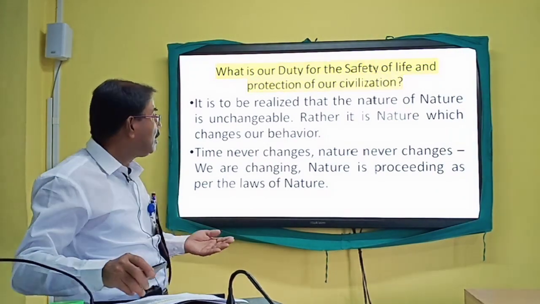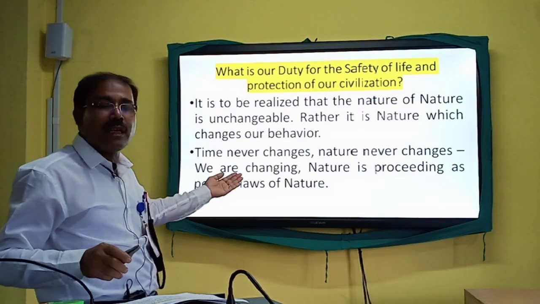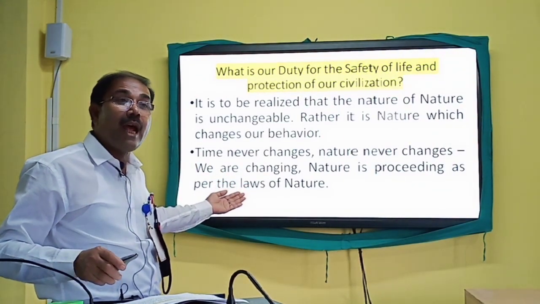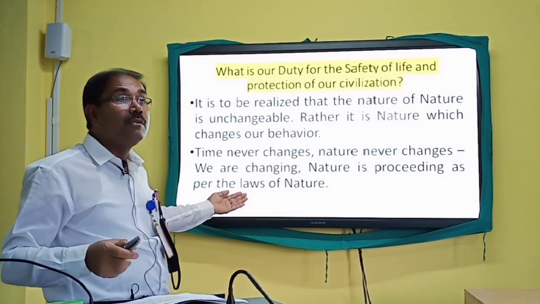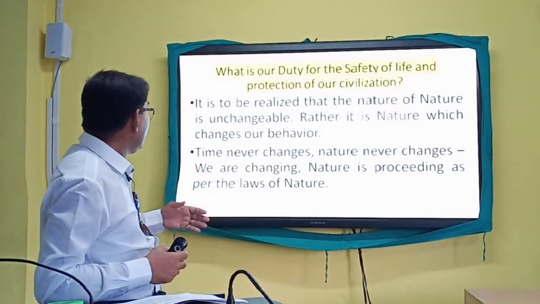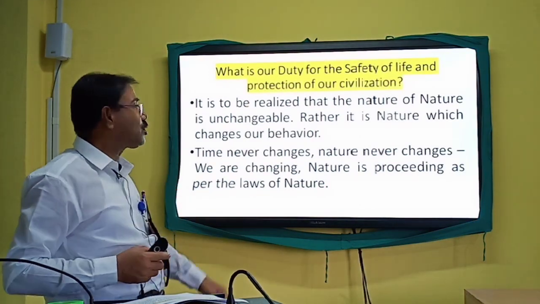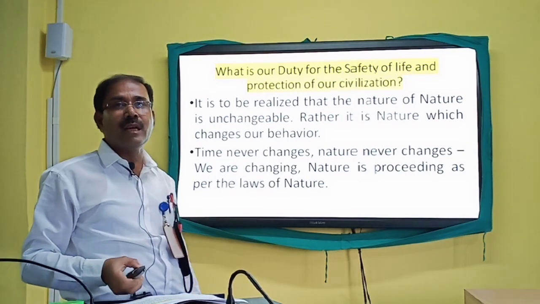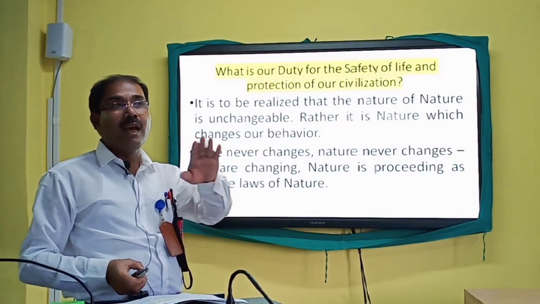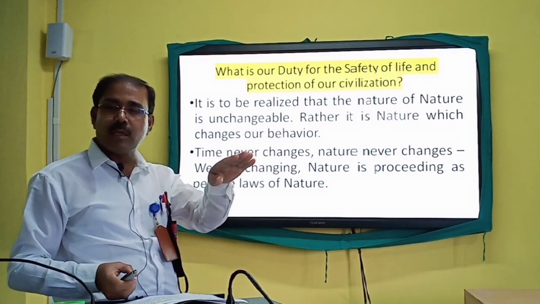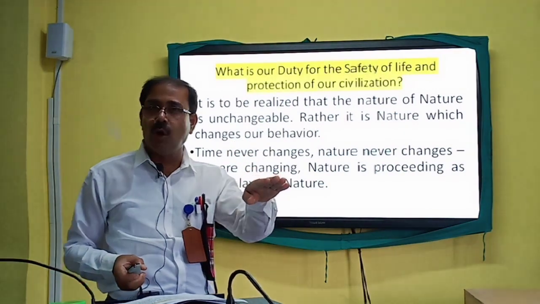So friends, you see, we are sensing, you are sensing, I myself am sensing, the universe is as it is, but we are forcing to change the nature of nature. Nature is proceeding as per the laws of nature. There are universal laws on which nature depends, and as per the laws of the universe, nature is going. So as students of science, you know the laws of nature.